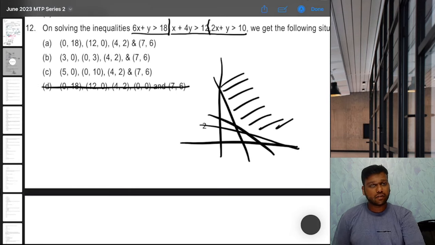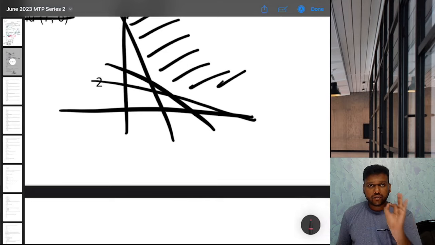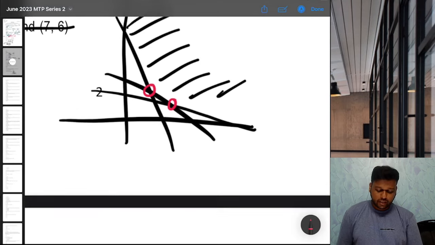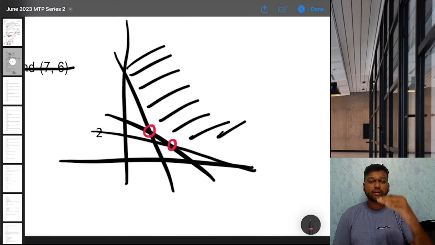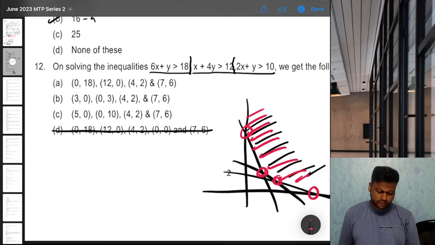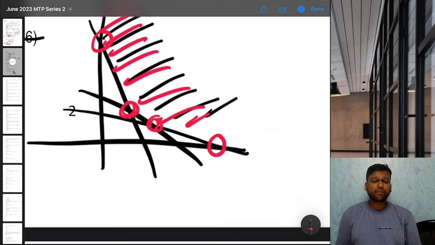Option D is out. Now concentrate very carefully. This is a little bit complex. Don't focus on point this and point this right now. See, our answer is what? See, this is our shaded area. So our answer is all the vertices 1, 2, 3 and 4. So if you see, there will be 4 points here. Yes, in each option there are 4 points. Now don't focus on the intersection points.